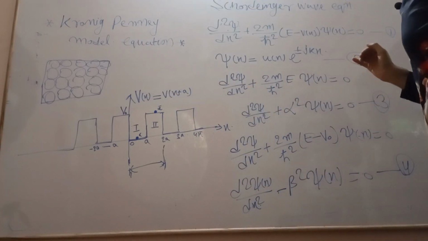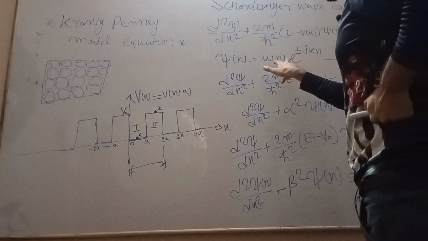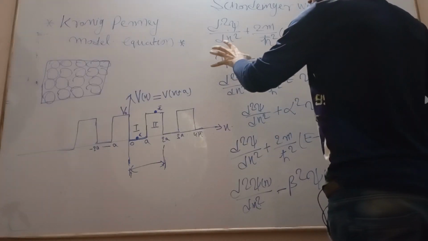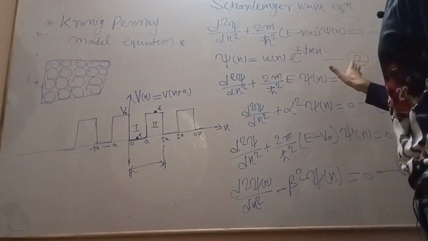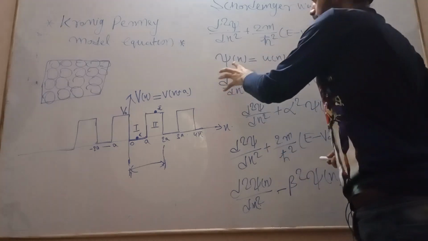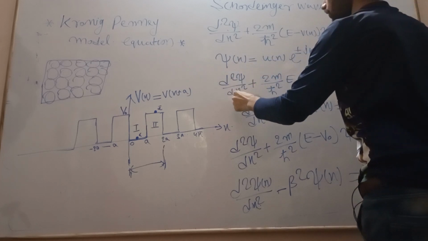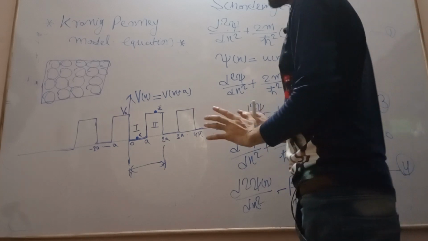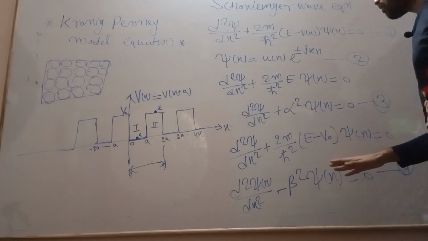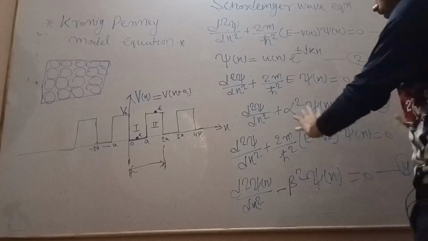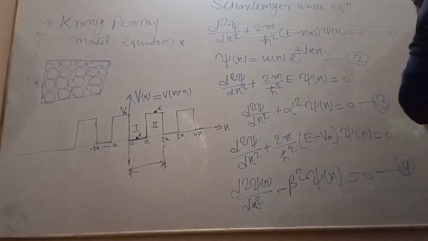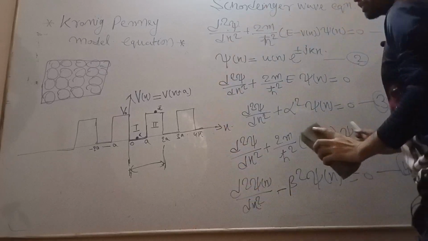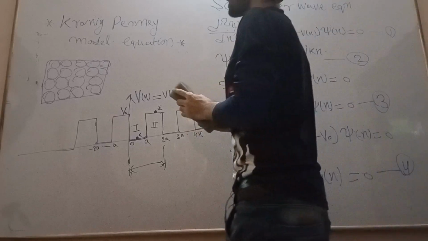Now we will directly write the Kronig-Penney model equation. What you have to do is differentiate dou square psi of x upon dou x square two times, and in that replace the factors with alpha and beta. We will get the Kronig-Penney model in the form of alpha square and beta square. After solving these 4 equations, we will get the resultant Kronig-Penney model equation.